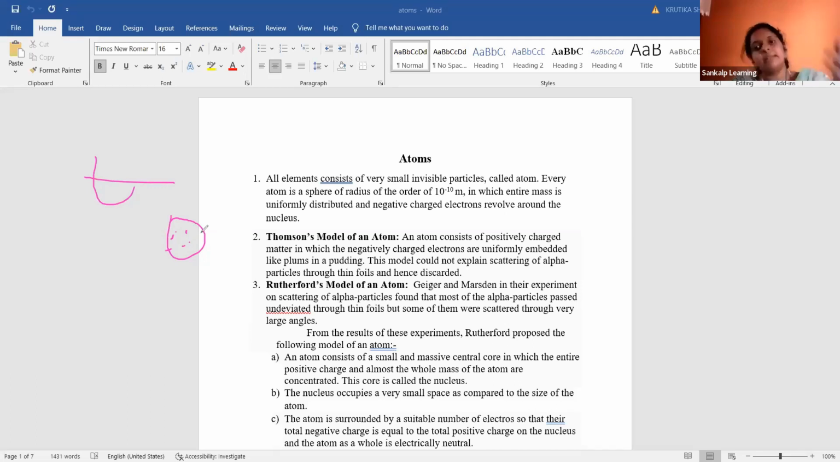But Thomson's atomic model fails. Why does it fail? See here. This can be asked as a 2 marks question in your board exam. This model could not explain the scattering of alpha particles through thin foils and hence was discarded. So Thomson's model fails because it does not explain alpha scattering.